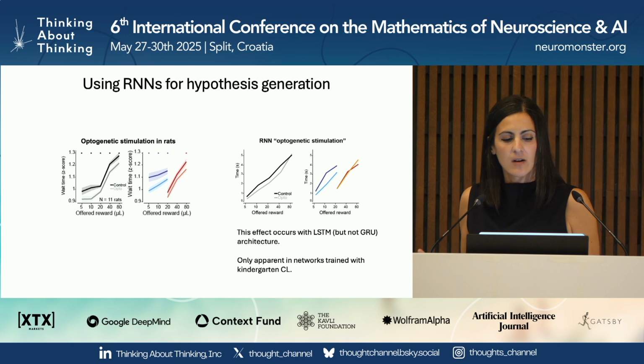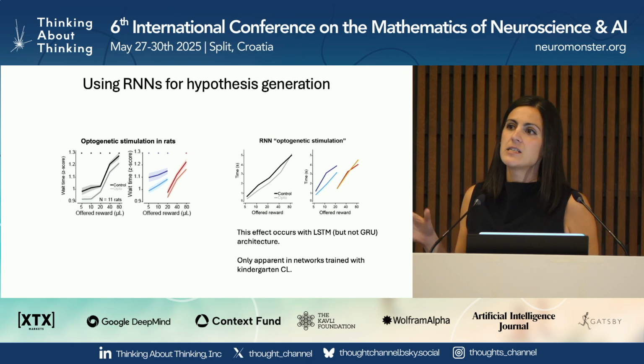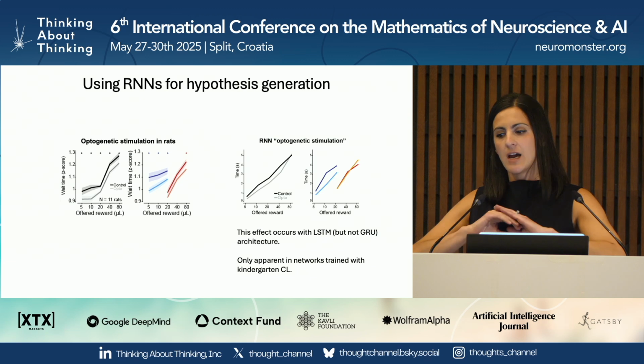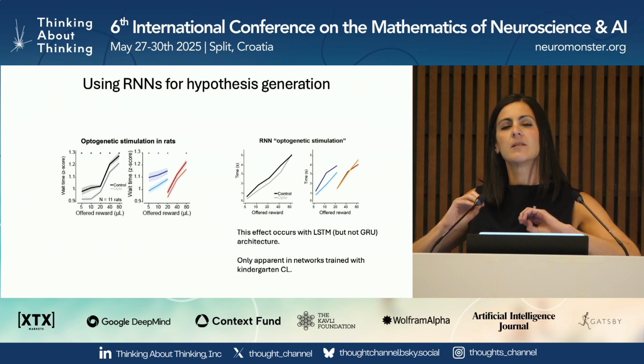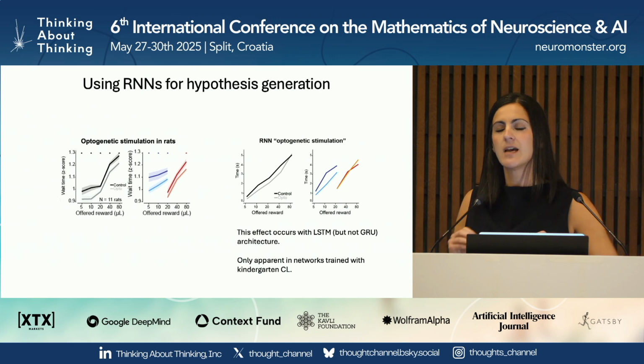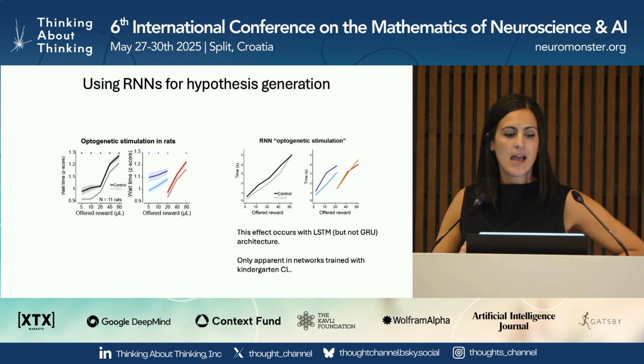We're still trying to figure out under what conditions this holds and doesn't, but it also is sensitive to the curriculum that the network was trained in. And in his paper, David found that, similar to this idea of degeneracy, there are different curricula that can produce what looks like similar wait times, but if you look inside, they're using different dynamical motifs to solve the task, and we think that is an additional thing that determines whether or not we can produce this optogenetic result.